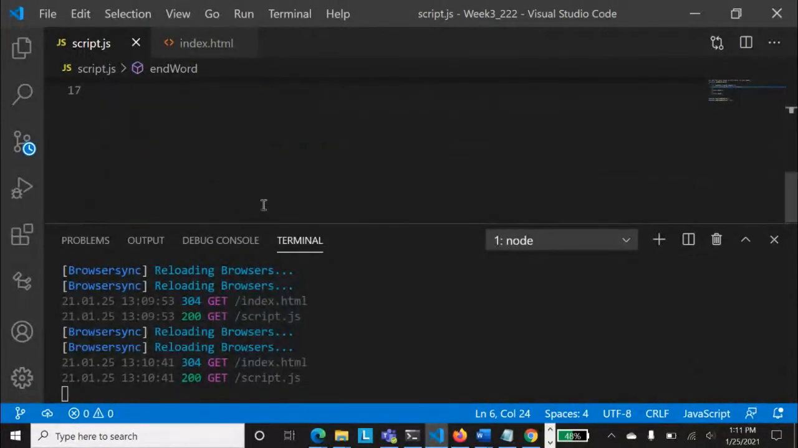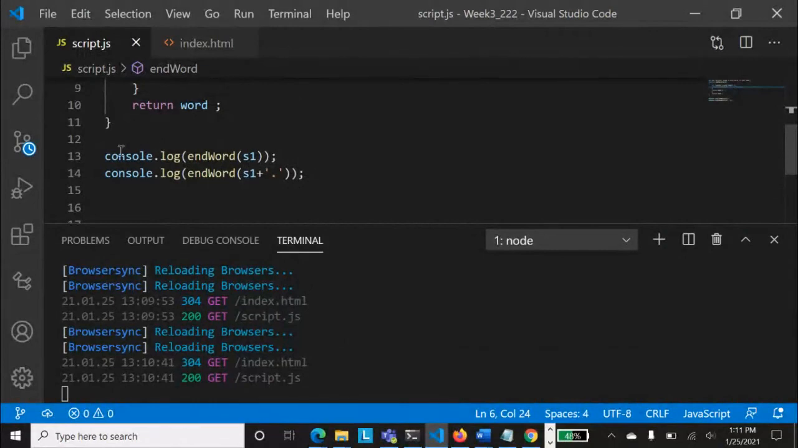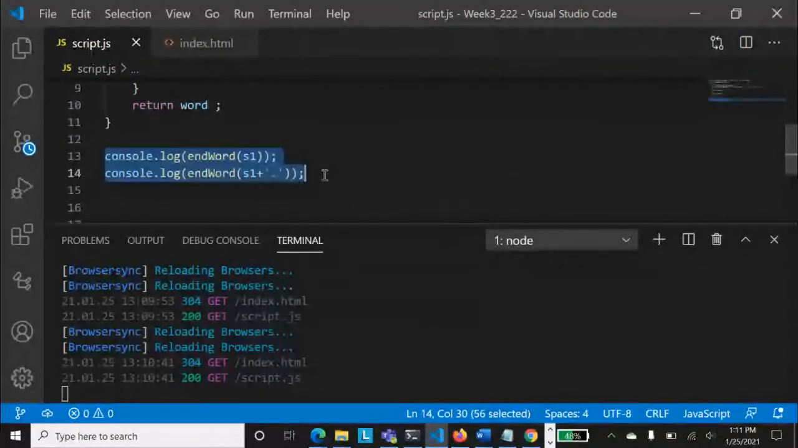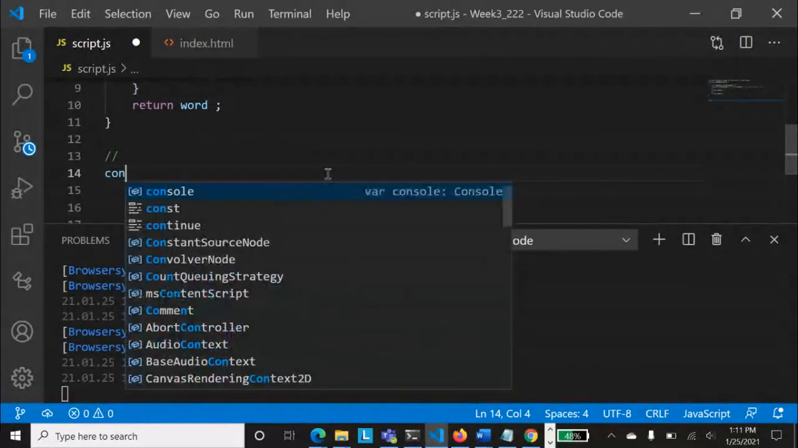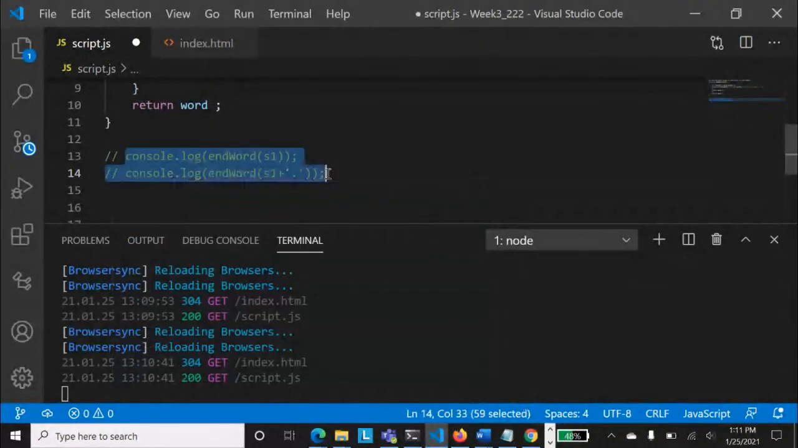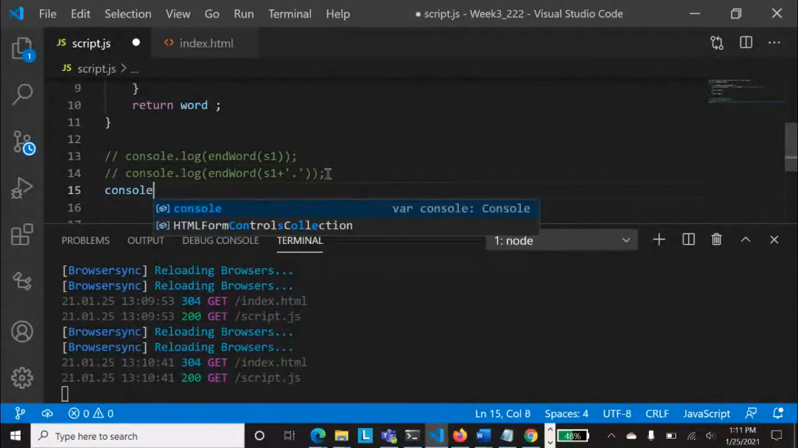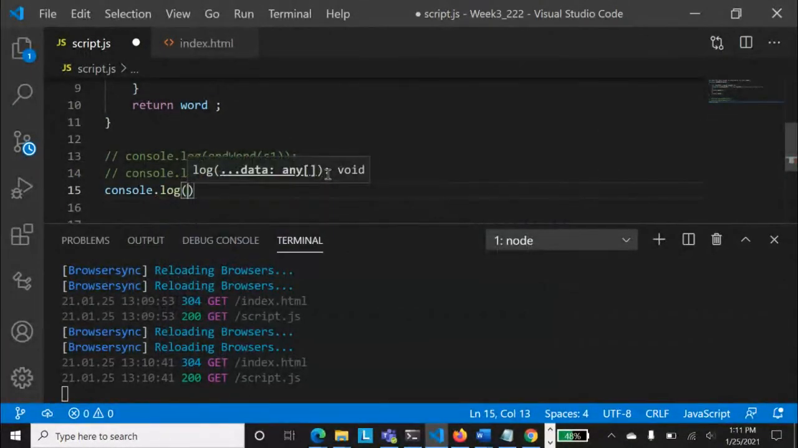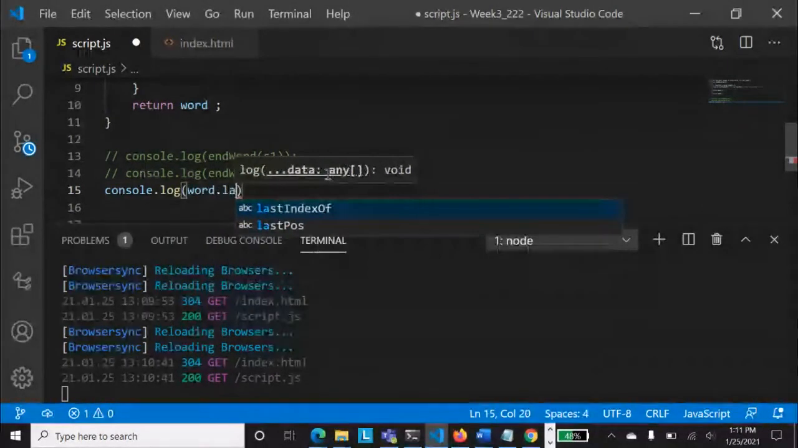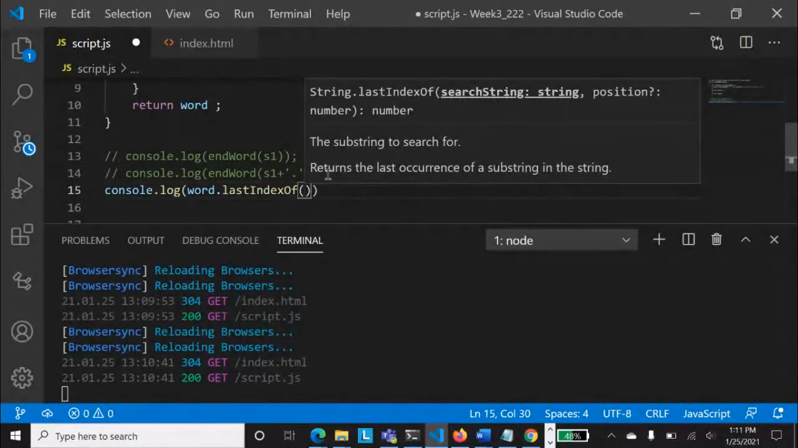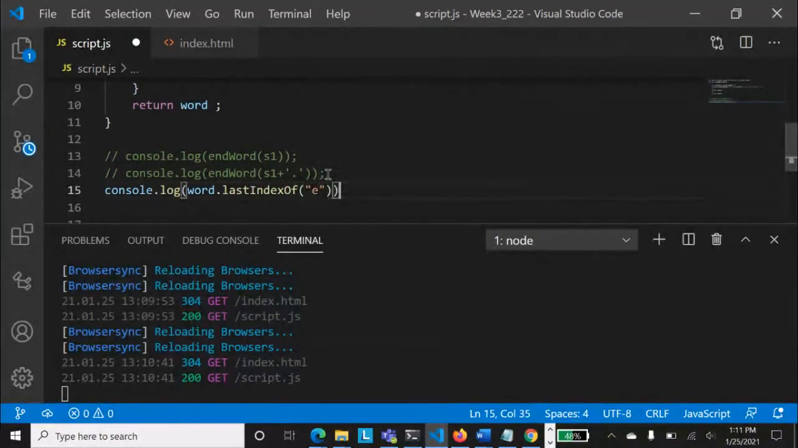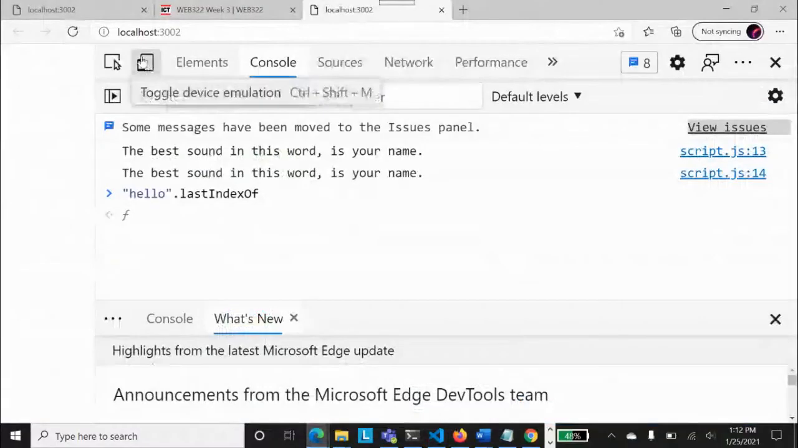And just out of curiosity, I'm printing it, and I'm commenting out these two and checking. Oh, sorry. So I'm doing console.log. You see, I'm printing word dot lastIndexOf, and I want to see E. This is the last index of E. Now it will tell me the last index of E. Control S, and now run this one.